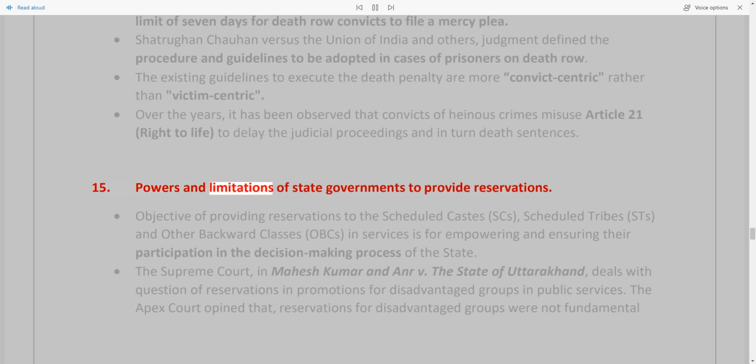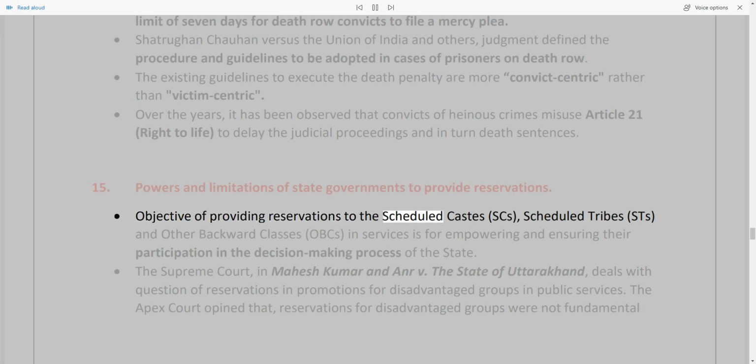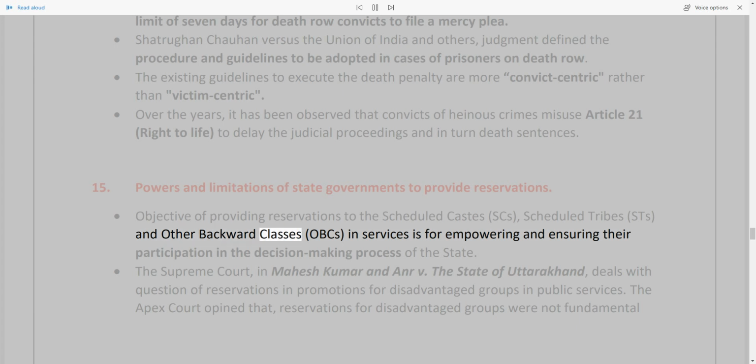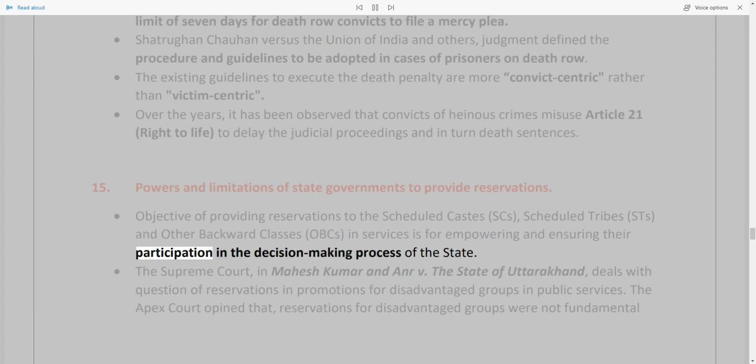15. Powers and limitations of state governments to provide reservations. The objective of providing reservations to the Scheduled Castes, SCs, Scheduled Tribes, STs, and Other Backward Classes, OBCs, in services is for empowering them and ensuring their participation in the decision-making process of the state.